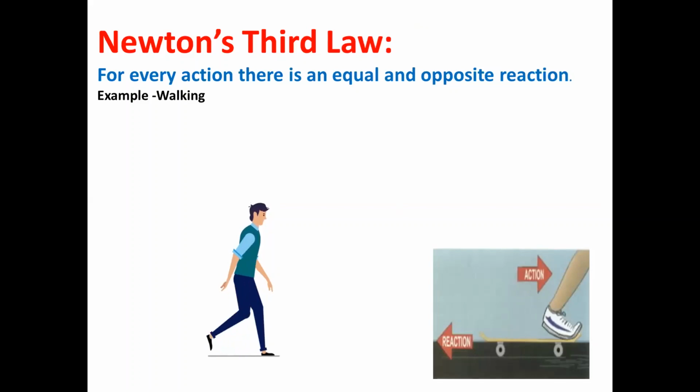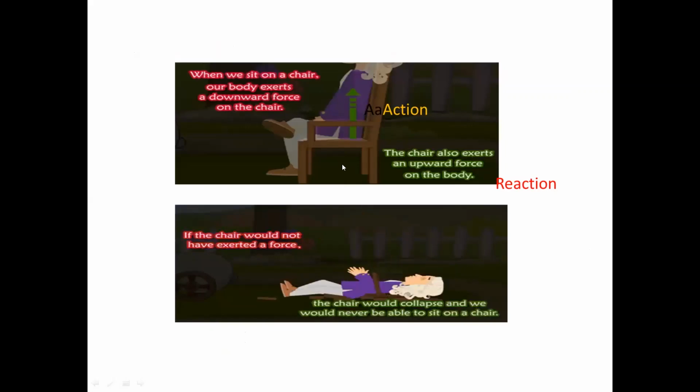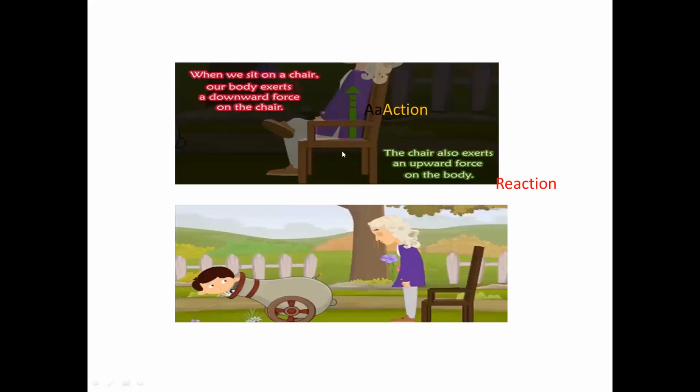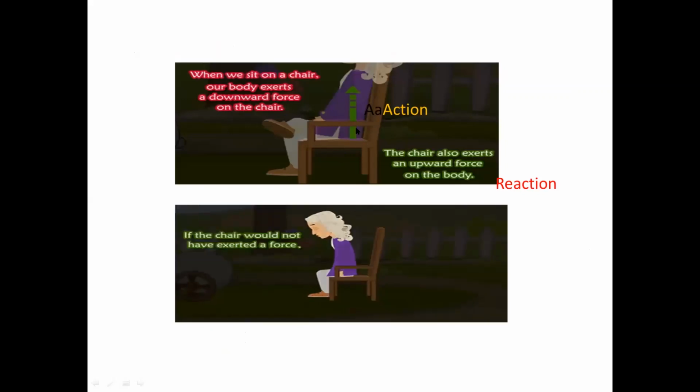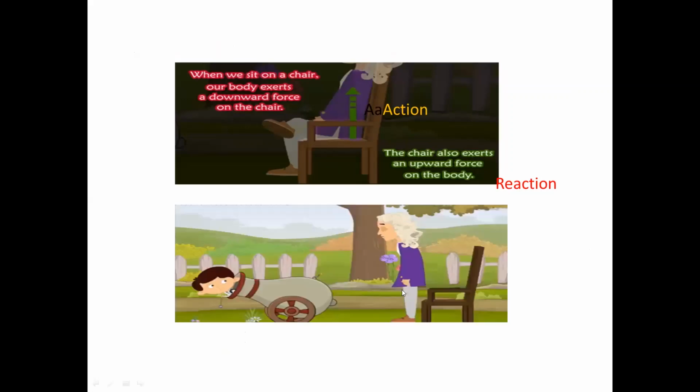Second example, if you're sitting on a chair, our body exerts a downward force on the chair and the chair also applies an upward force on the body. If these two forces are not there, this action and reaction are not there, what would happen? The chair would collapse and you would never be able to sit on a chair.